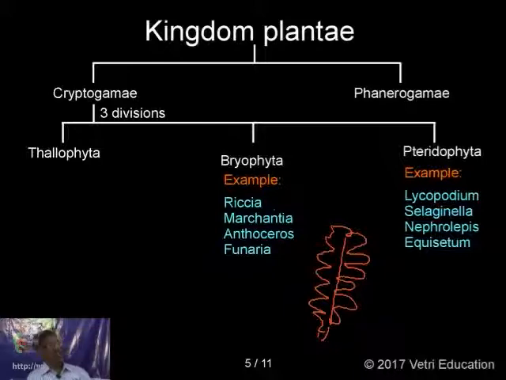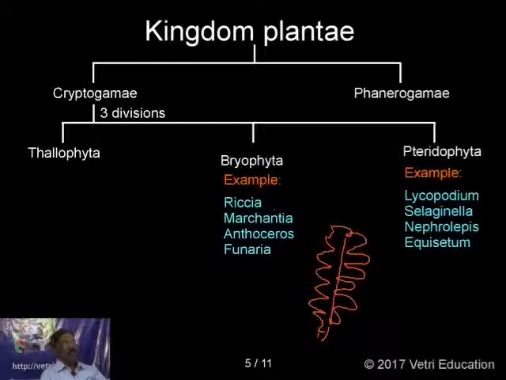The study of Pteridophyta is pteridology. Study of Bryophyta, bryology. Study of algae, phycology. Study of fungi, mycology or mycetology. So now, the pteridophyte characters. This is a dominant phase. Here also you can find the sporophytic generation and gametophytic generation. The sporophytic generation is a diploid plant, and the gametophyte is usually haploid.